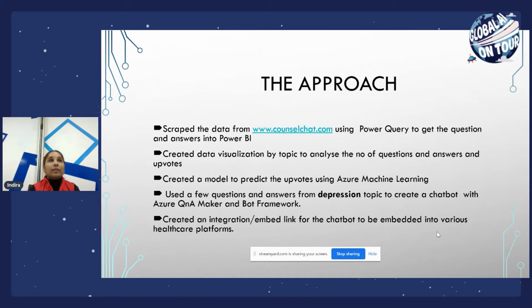And then we created an embed link for the chatbot that can be embedded into various healthcare platforms, like wellness websites, or in some of the DHBs here, where there was a talk about taking up this particular chatbot that we developed and trying to use it in our scenario. So that's the approach.